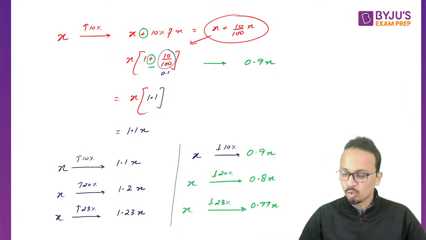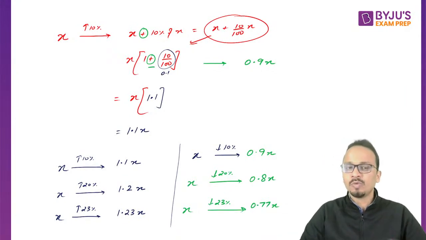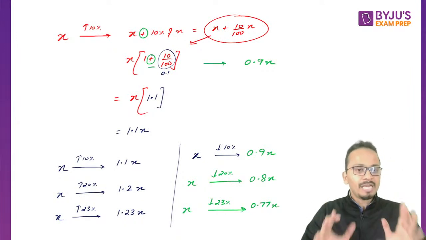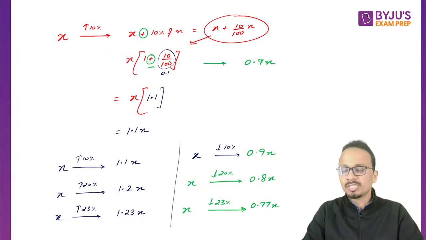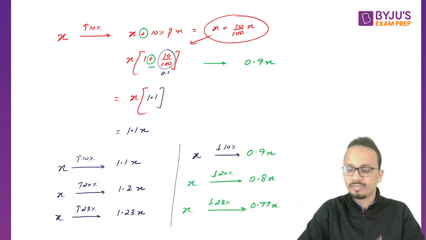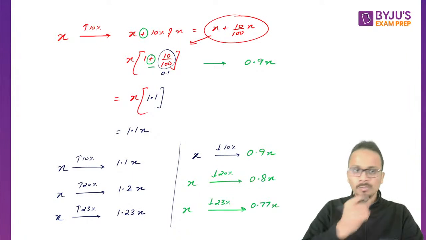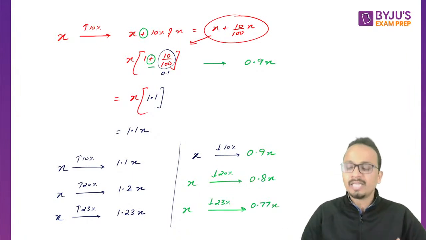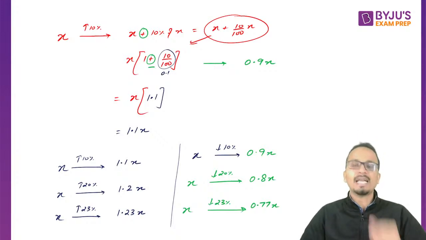Now, I'm writing all these values very quickly because I want to cover as much as possible. So what you can do is, after this session is over, you can look at this session once again. Wherever you feel you need to stop, pause, and try to practice some more questions of this type. So x increased and x decreased, these are certain multiplication factors that can be introduced.